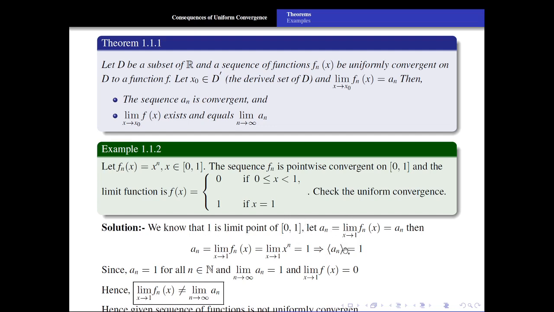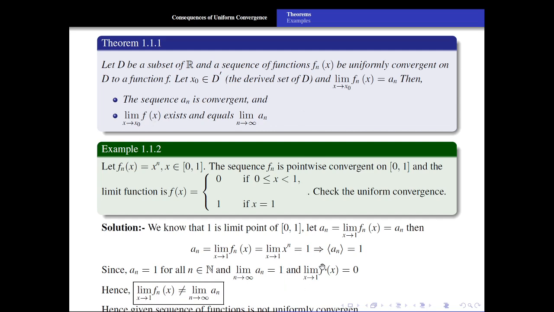Now an is equal to limit x tends to 1, fn of x. But what is fn of x? Fn of x is x to the power n. So an is equal to 1 for all n. This is the constant sequence. And what do we get? Limit n tends to infinity, an is equal to what? 1, non-zero.